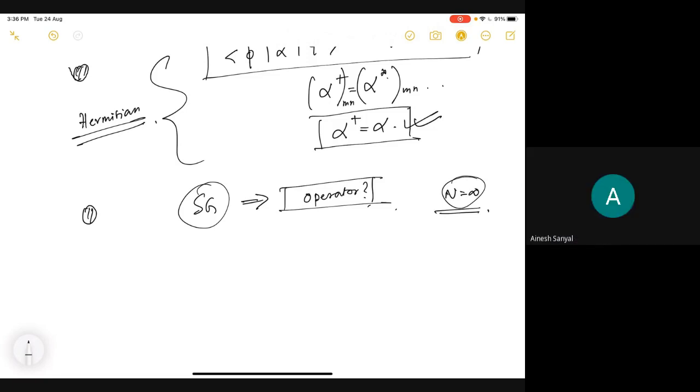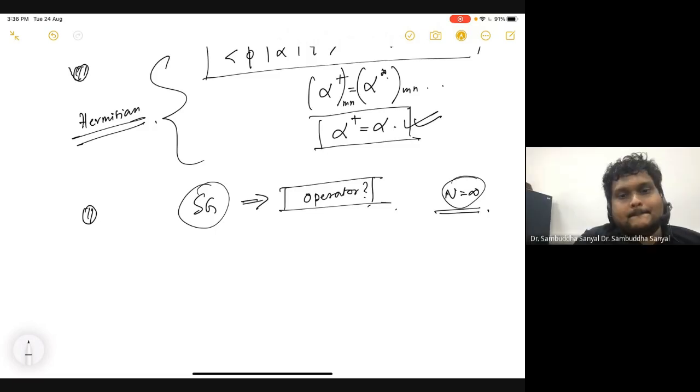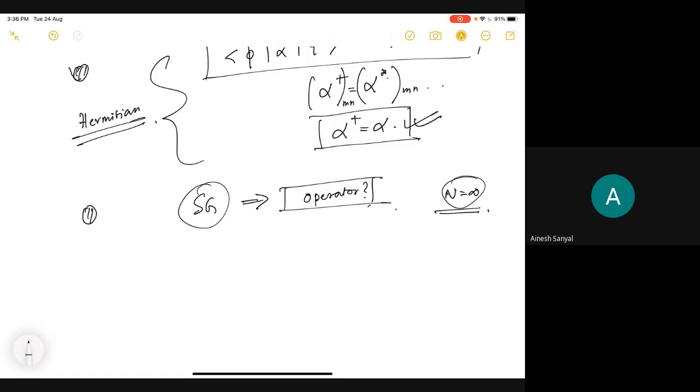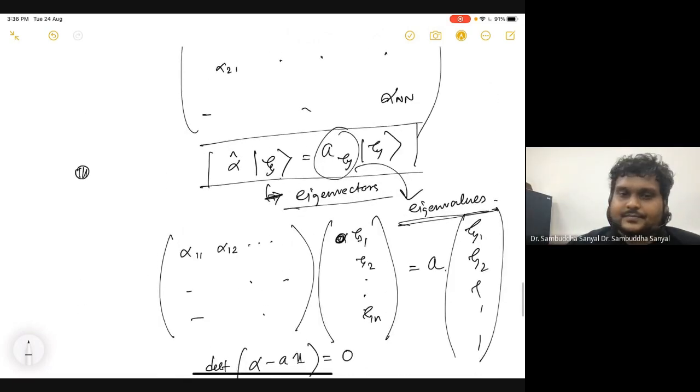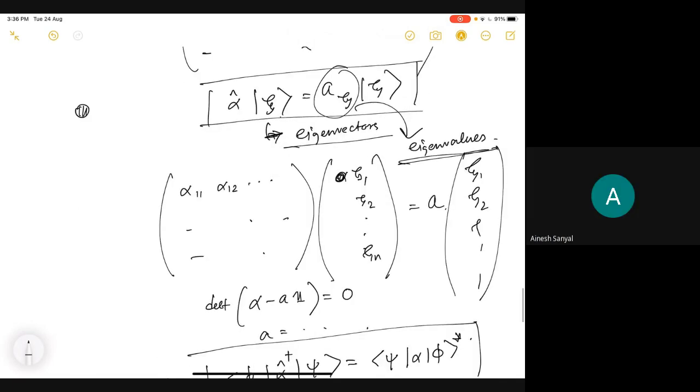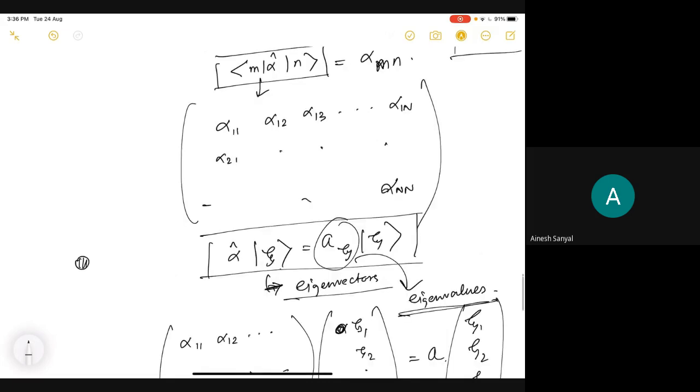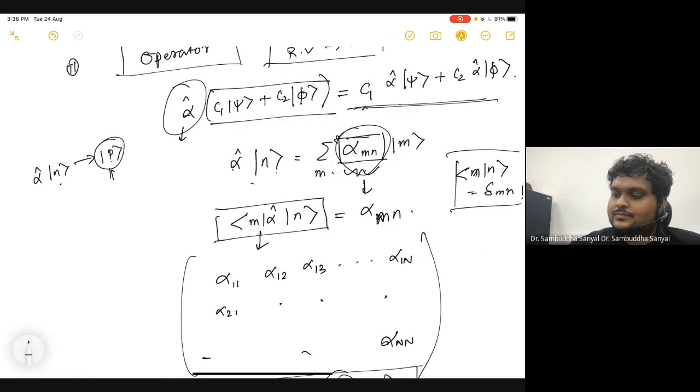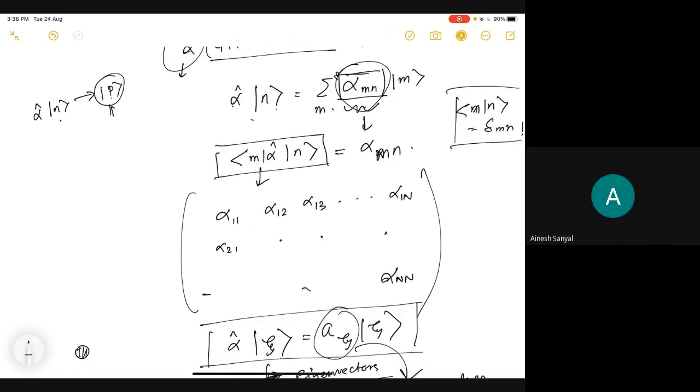Sir, I have a question regarding the transformation. Can you go a little up? Yes, this one, alpha 1 1.